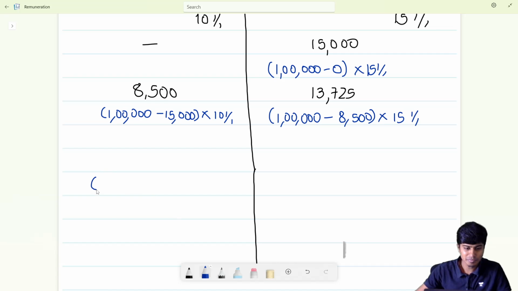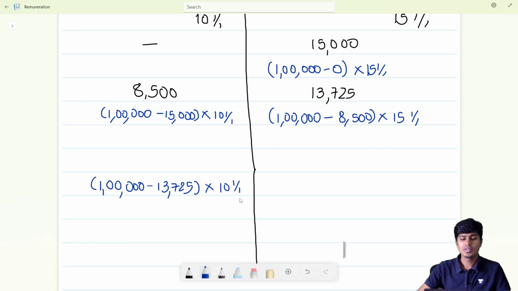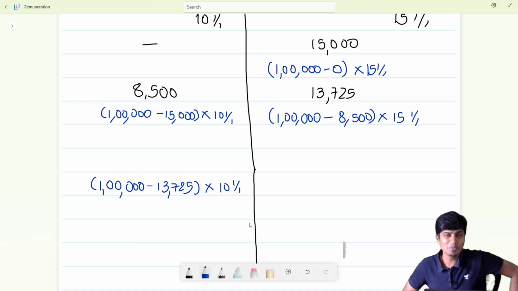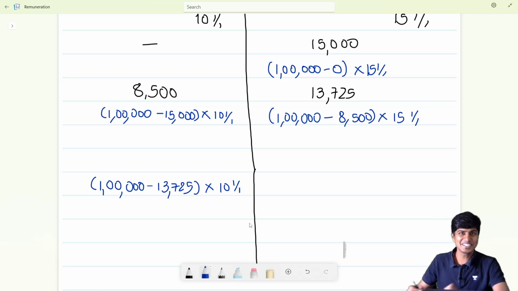Okay, let me write here. 1 lakh minus 13,725. The percentage sign is not being accepted, so I'm drawing that line. Don't see it as a fixed fraction. It's 10%.